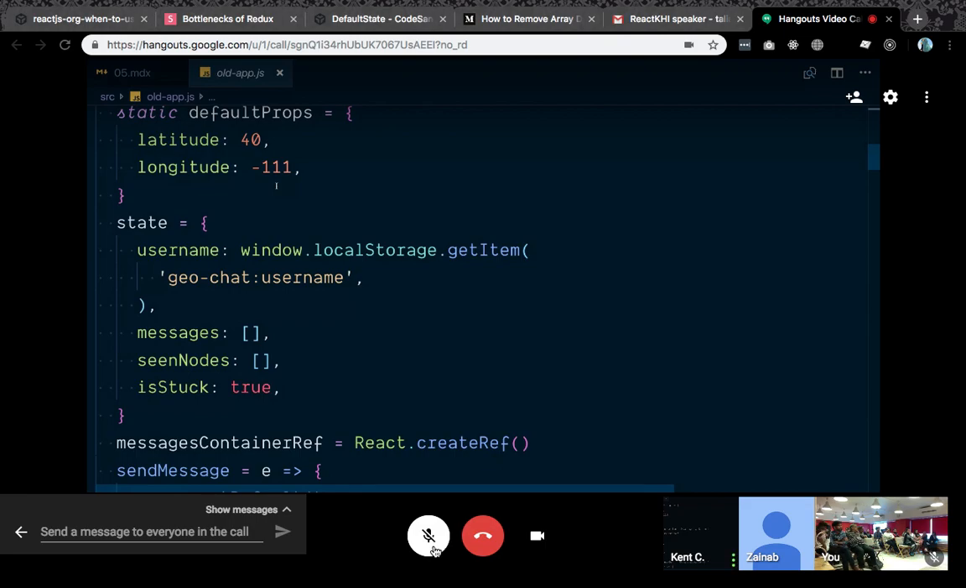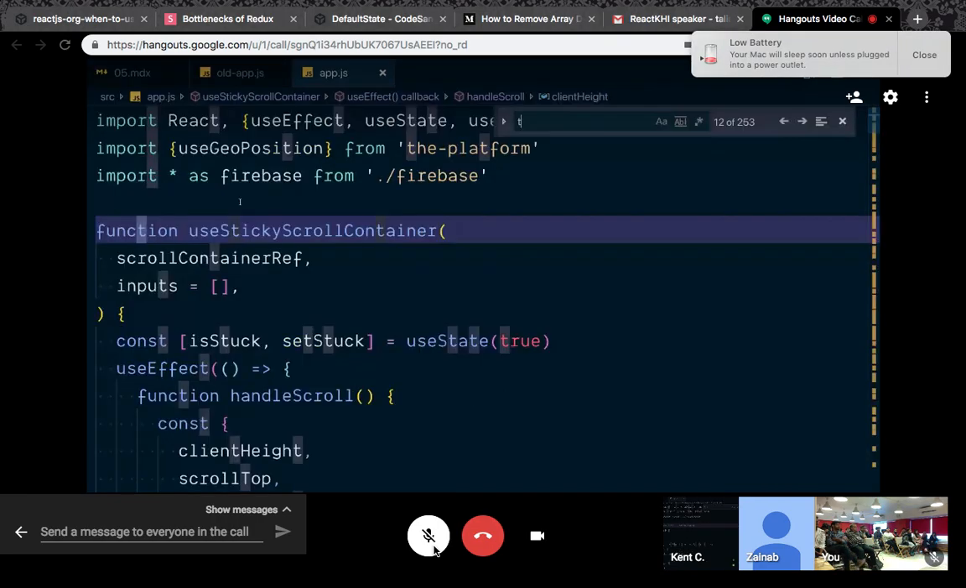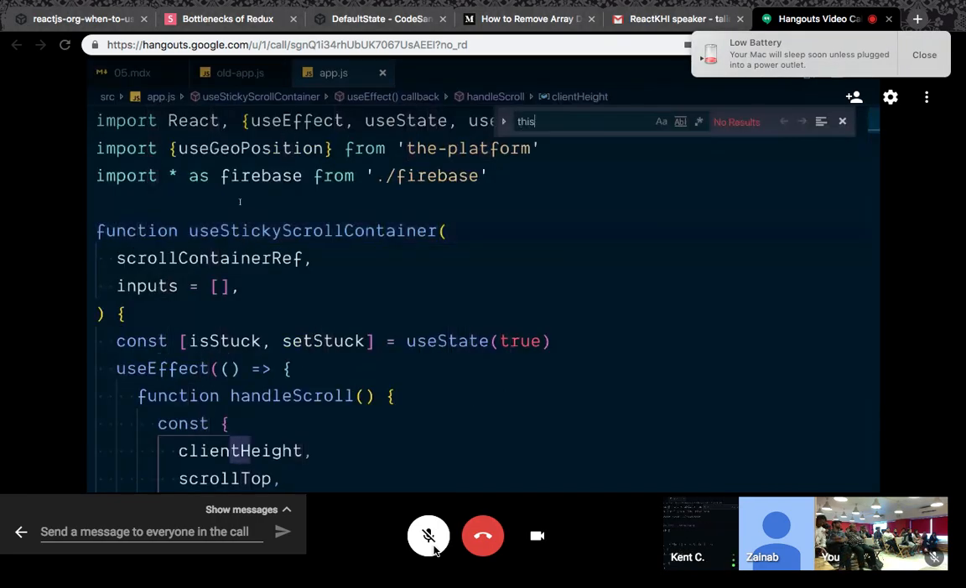So with that, let's take a look at a couple things. Is the word class anywhere? We also have no instance of the word this anywhere in this file. So we're not using classes.